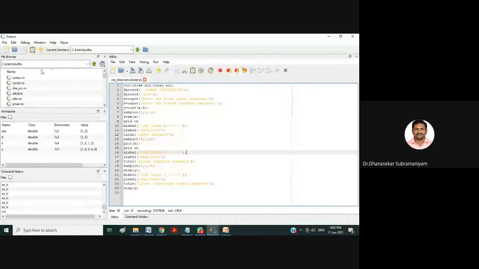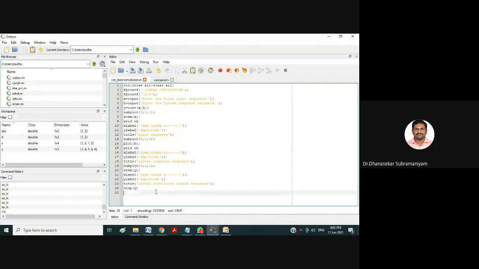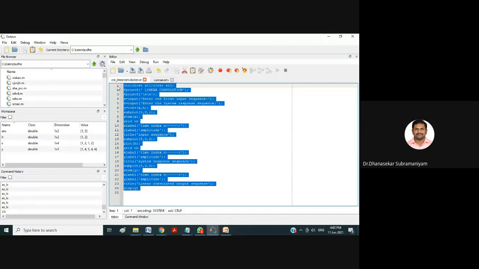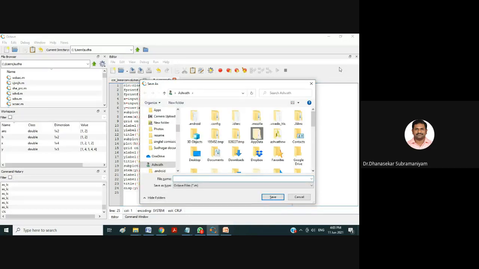For example, I'm opening one more new editor. Copy the code, paste here, press Control S. You can even save this on your desktop, but it should be in the form of .m. Make sure the save as type has Octave files.